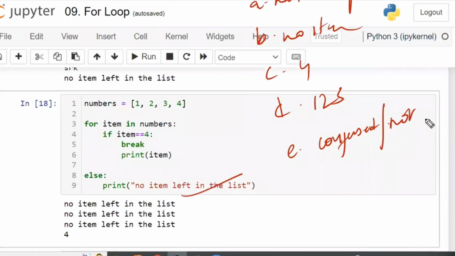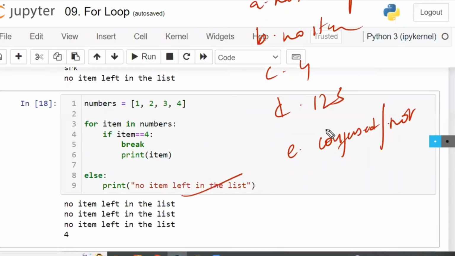Whatever it is, Option E. How many are going with E? How many are going with B? Are you having any one letter with you? Sure? Clarity is there first.